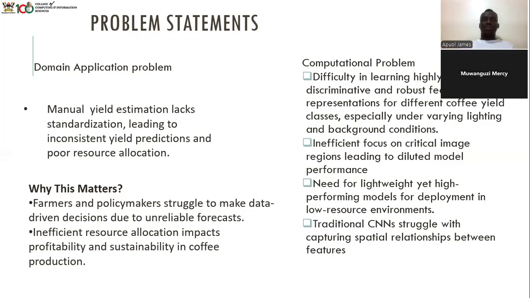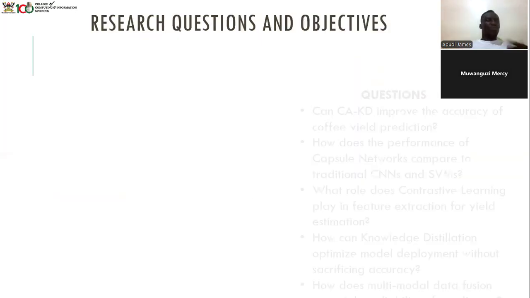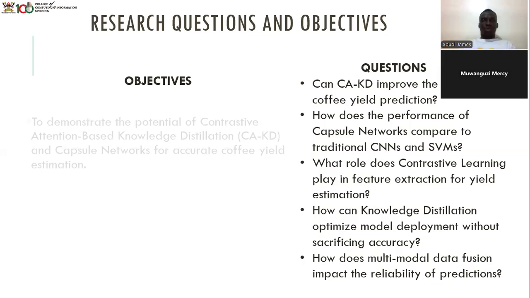In this case, attention allows the model to prioritize important features in images, improving both prediction accuracy and model consistency. Now, on knowledge distillation, there's a need for lightweight, highly performing models for deployment in low-resource environments like mobile devices and limited internet areas. Why is this important? Knowledge distillation transfers knowledge from a large, accurate model, what we usually call a teacher model, into a smaller, efficient student model without significantly losing accuracy.